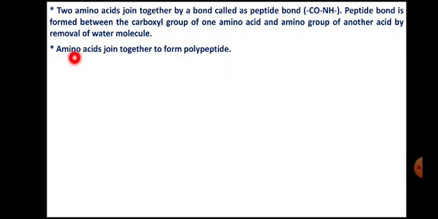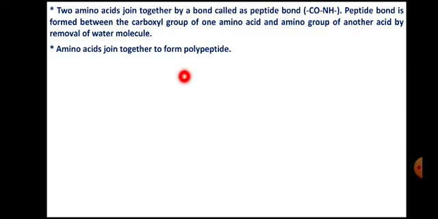So one amino acid is joined to another, that amino acid is joined to the next amino acid, and that leads to the formation of a chain of amino acids. It is called a polypeptide chain. When two amino acids are bound to each other, it is called a dipeptide. Three amino acids, tripeptide.